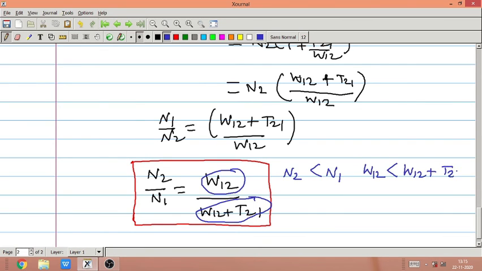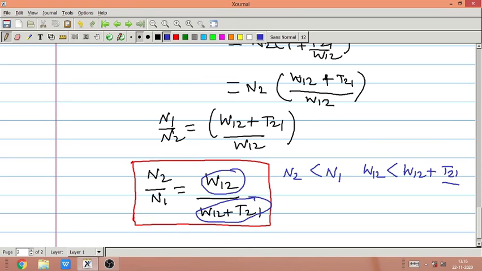The T21 includes the probability of the spontaneous process, which may include some radiative and non-radiative transitions, and we cannot control that probability from outside.